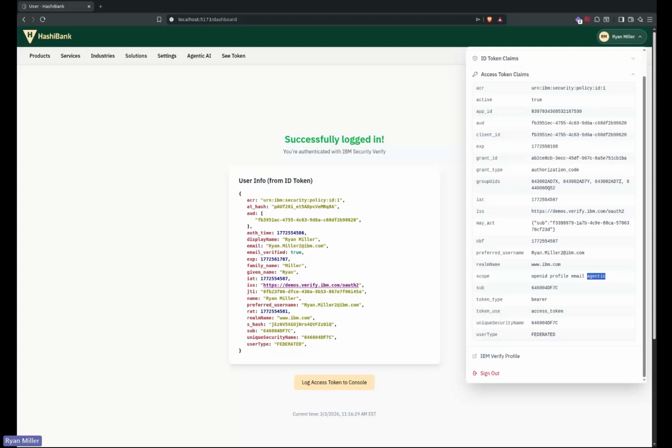Without that, I wouldn't be able to even log into the agentic AI agent. I would be redirected and told, hey, I need to get your consent to allow this agent to work on your behalf. But because I've already allowed this agent to work on my behalf, I have this, and we have this specific field in the access token within Verify to say what can act on my behalf, and this is just the unique ID of the agent that was spun up. So only this agent and only this instance of this agent can act on my behalf, okay?